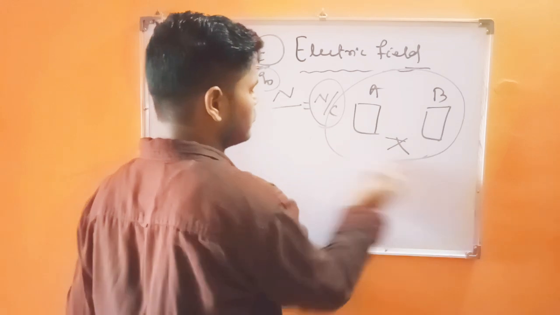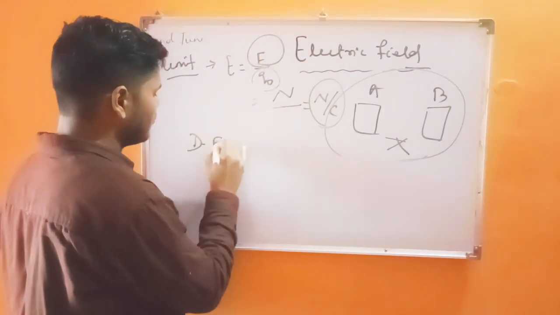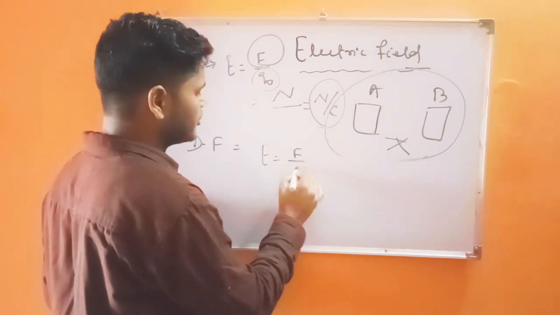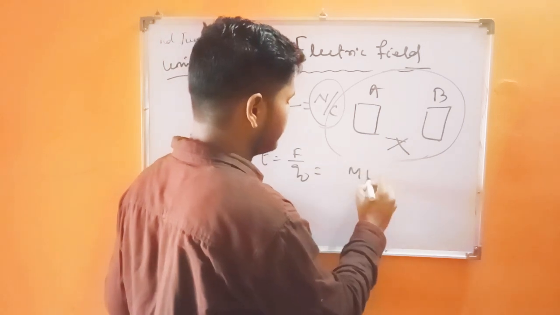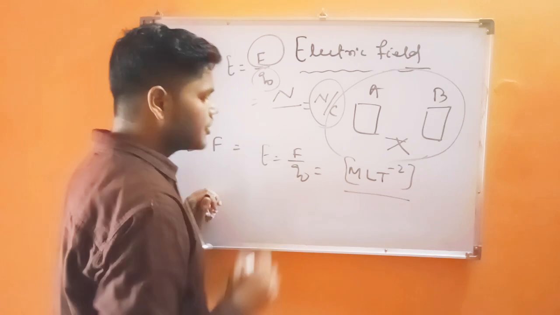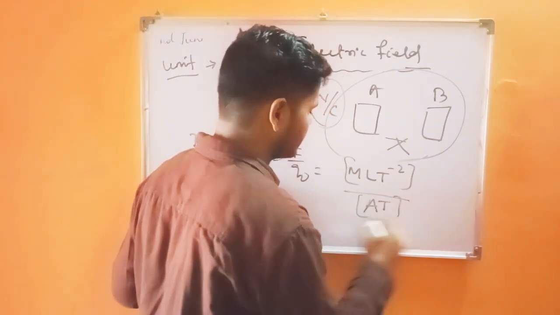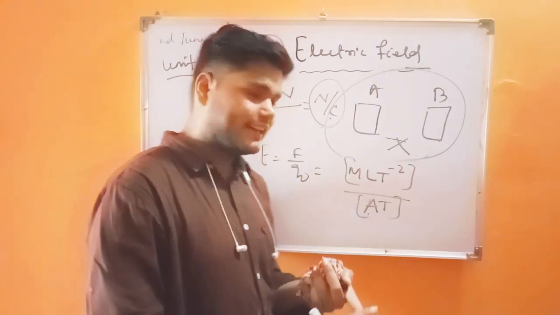If we are considering the dimension formula of the electrostatic field, the dimension formula of electric field, that means E equals F upon Q naught. F is force, having the dimension formula M L T minus 2. Q naught is the charge, and charge has the dimension formula A T.